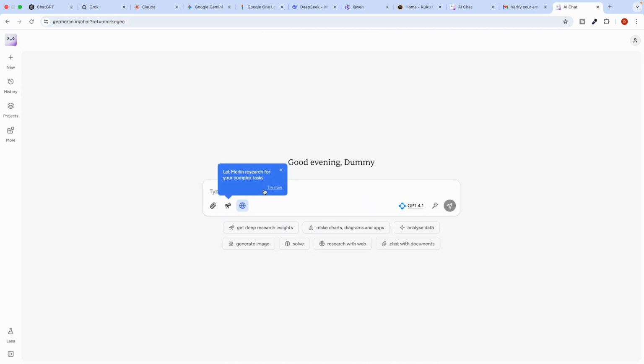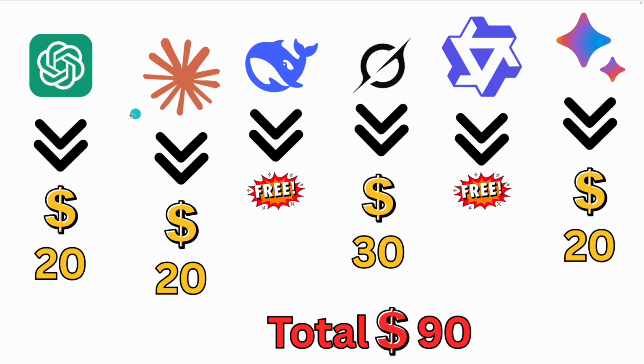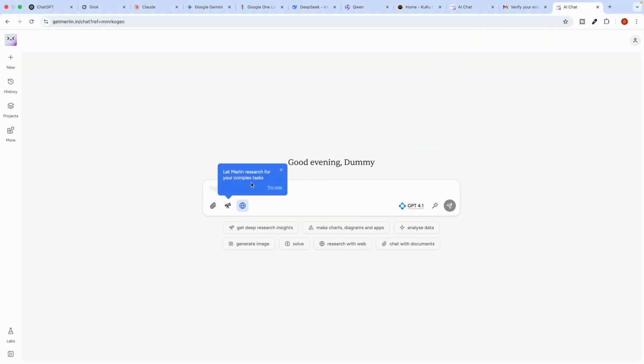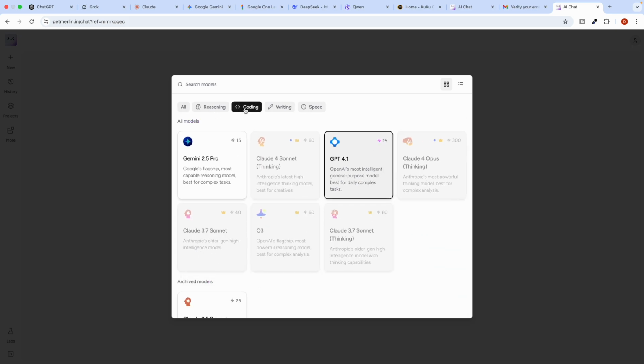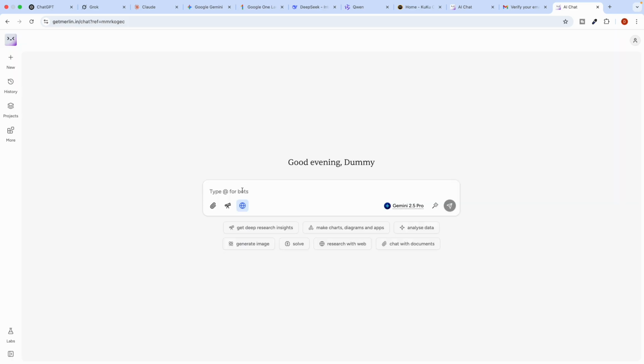The best part is that this chatbot Merlin helps you access all these different companies, like ChatGPT, Anthropic, DeepSeek, X company Grok, or all their AI models in a single chat. You can just select whatever models you want to use. Let's say if you want coding-oriented AI models, you can select any one of them, let's say Gemini 2.5 Pro. You can directly use it straightforward without any problem. So this is the benefit you get.